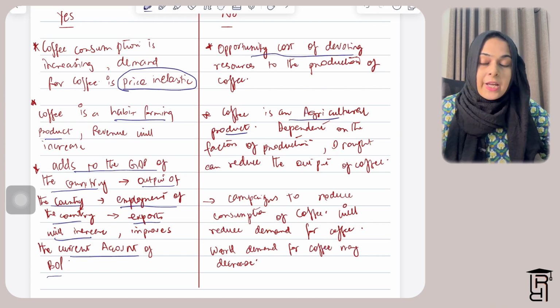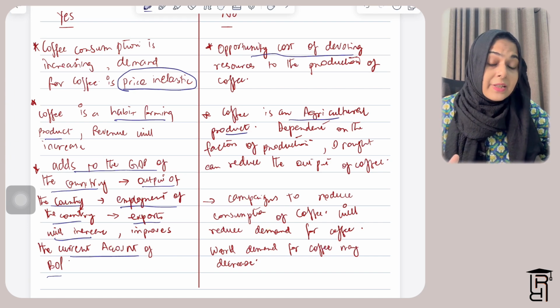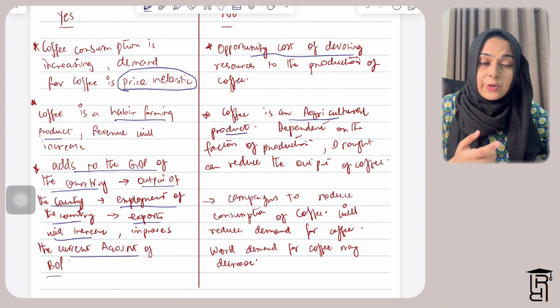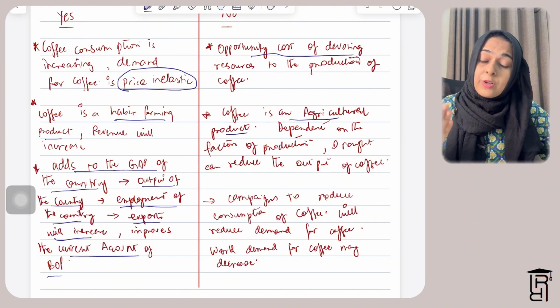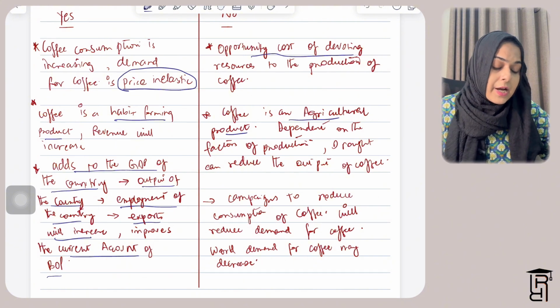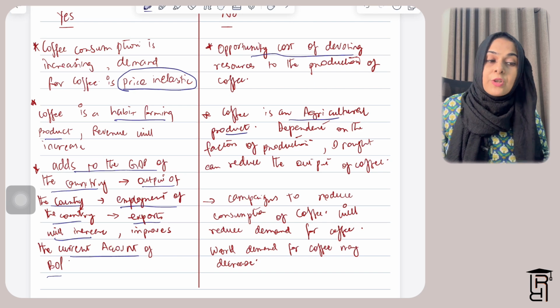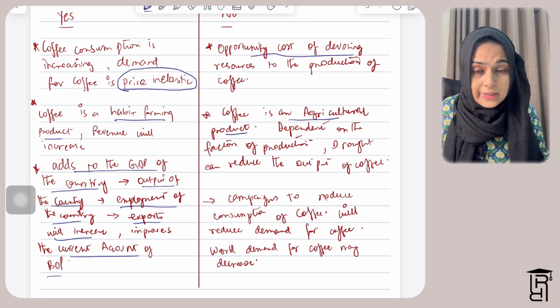Also, drought can reduce the output of coffee. Similarly, earthquakes can reduce the output of coffee. And also, it can significantly affect our revenues and profits, because we are devoting a lot of resources towards the production of coffee. If there's a drought or if there is an earthquake, that is going to affect our revenues and profits. Also, the last thing is that if worldwide the consumption of coffee decreases, the demand for coffee decreases.